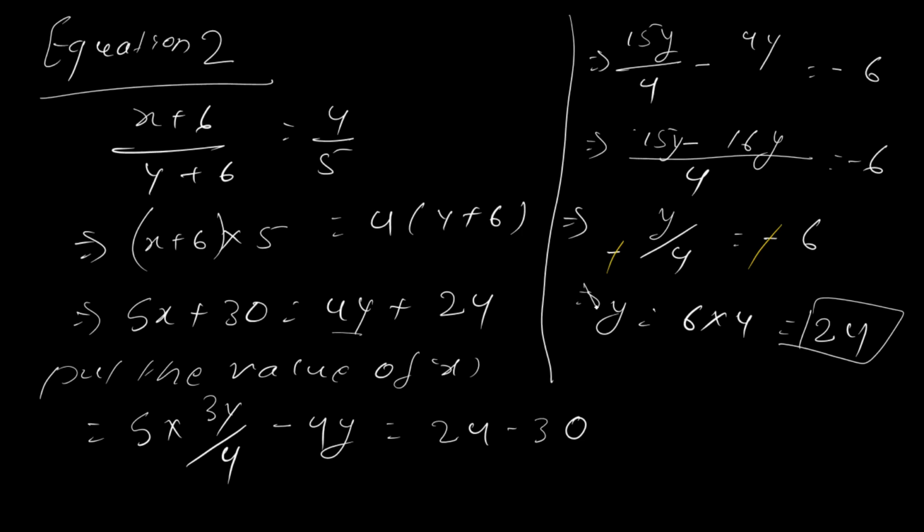Now you got value of y. Now put the value of y in equation 1.